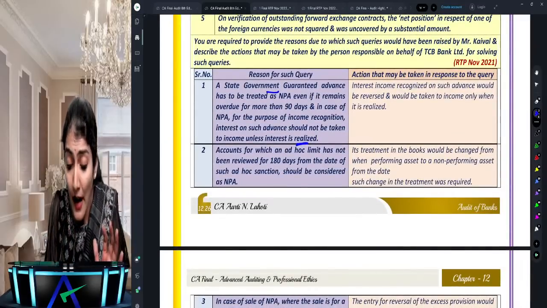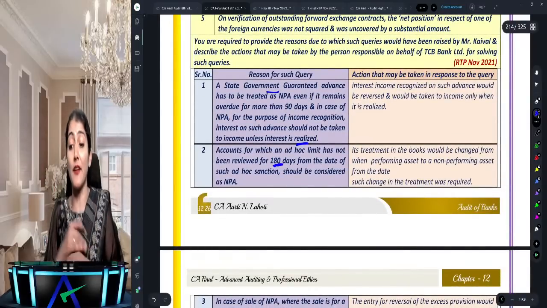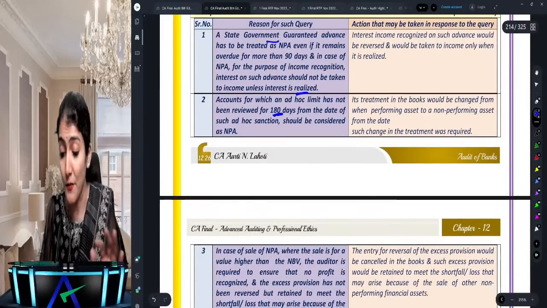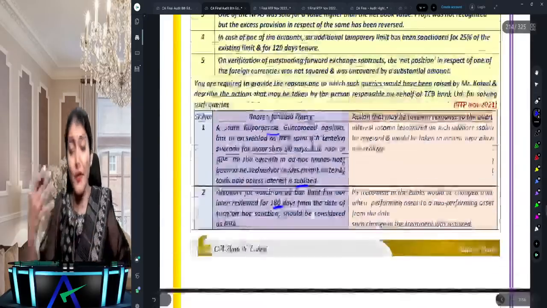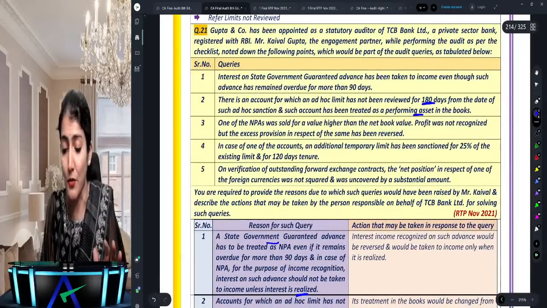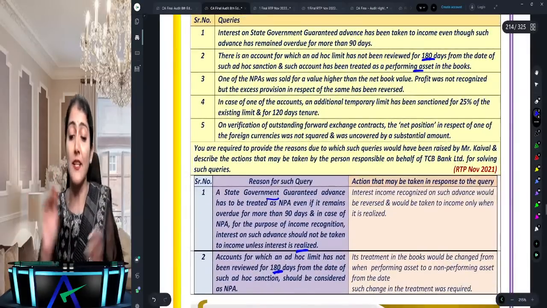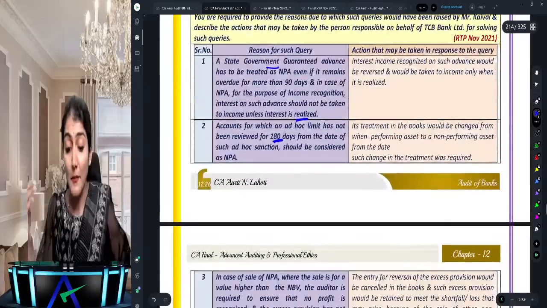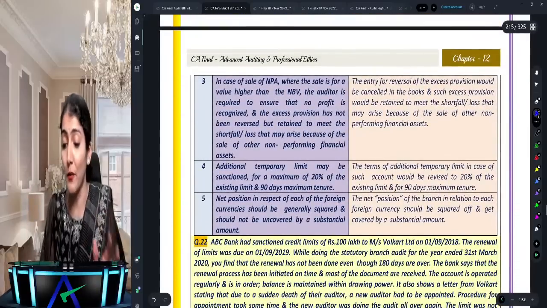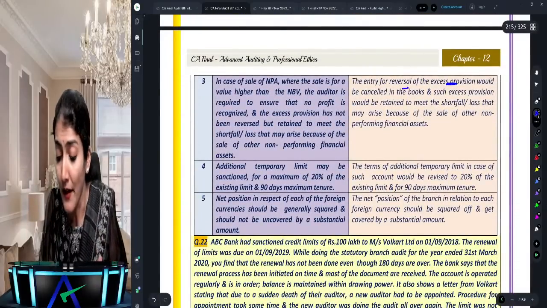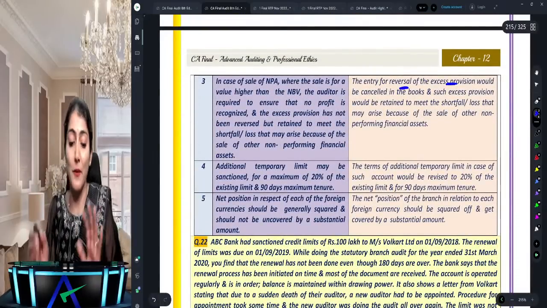Okay, right. Then ad hoc limit has not been reviewed for 180 days from the date of the sanction. Then what does it say? Up to 180 days need not be treated as an NPA, right? But when it is after more than 180 days, then it has to be changed into an NPA. But up to 180 days would be okay. Then NPA has been sold at higher than the net book value. What does it say? The excess provision should be reversed and the profit should also not be recognized.